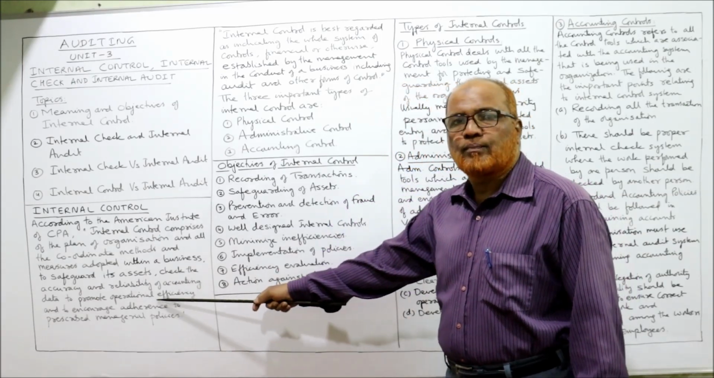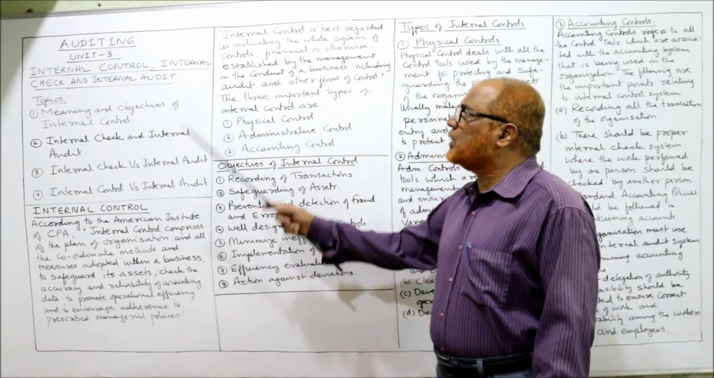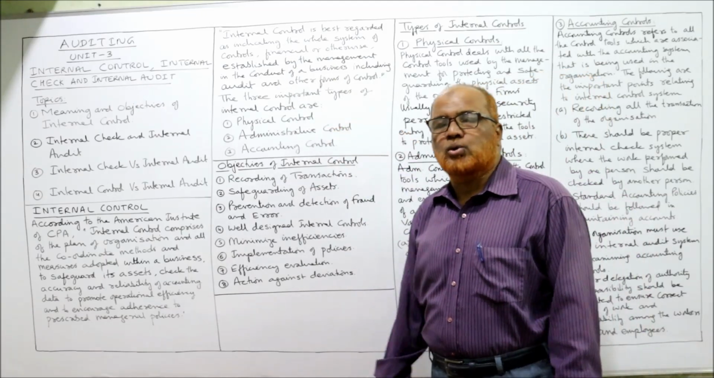That is internal control. Now, another definition of internal control is that it is best regarded as indicating the whole system of controls.